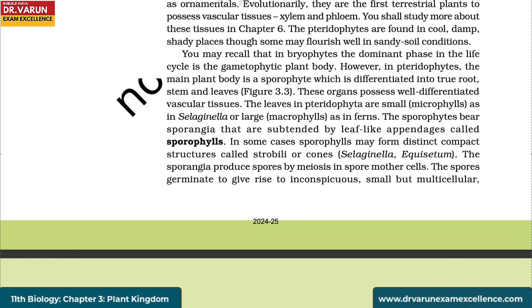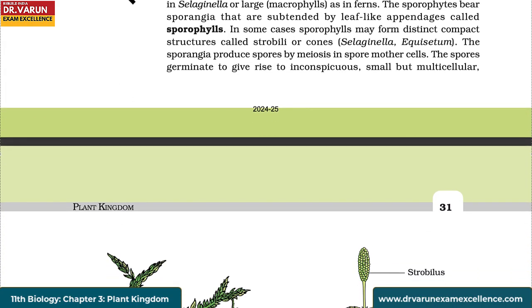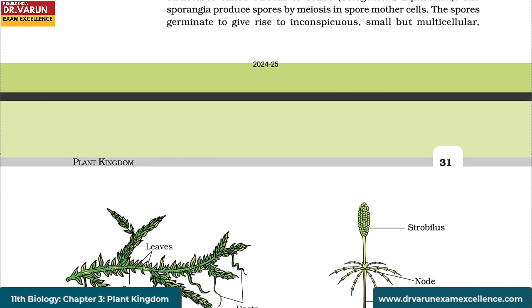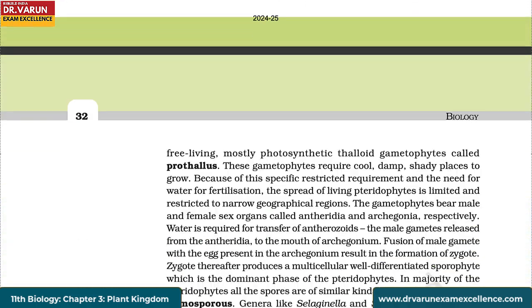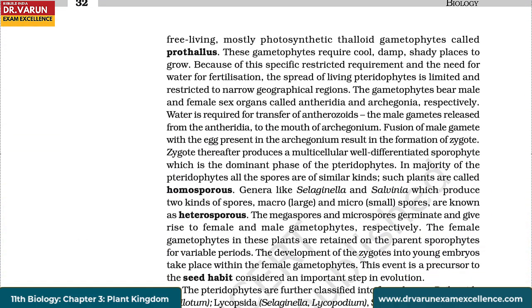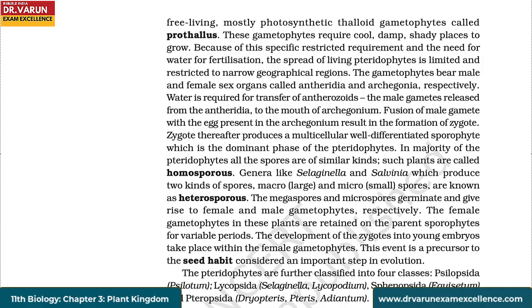The sporangia produce spores by meiosis in spore mother cells. The spores germinate to give rise to inconspicuous but small, multicellular, free-living, mostly photosynthetic thalloid gametophytes called prothallus. These gametophytes require cool, damp, shady places to grow. Because of this specific restricted requirement and the need for water for fertilization, the spread of living pteridophytes is limited and restricted to narrow geographical regions.